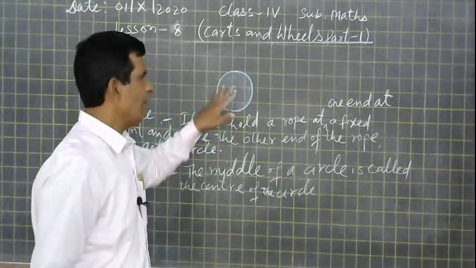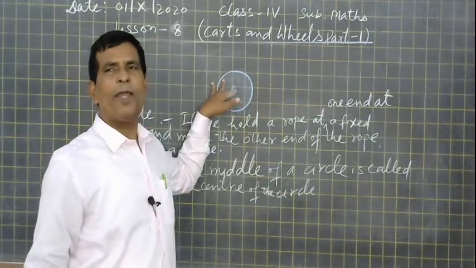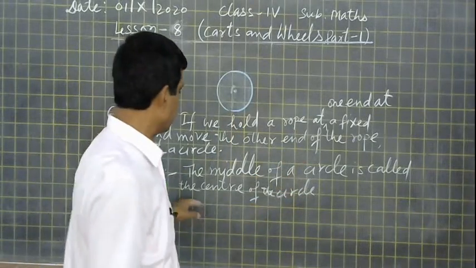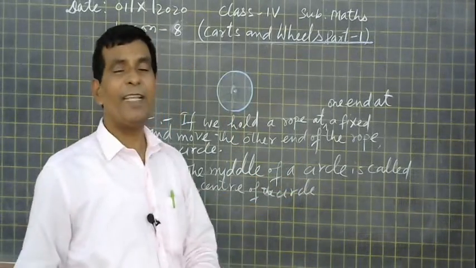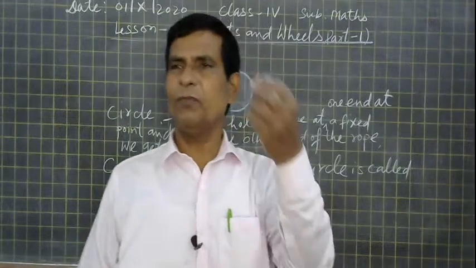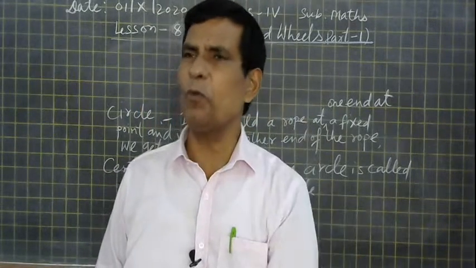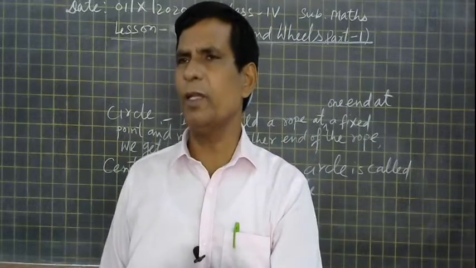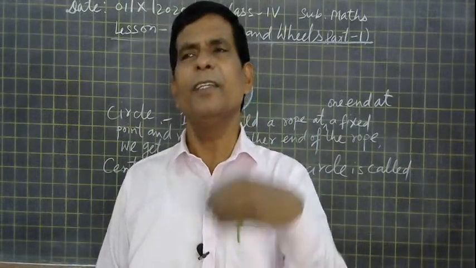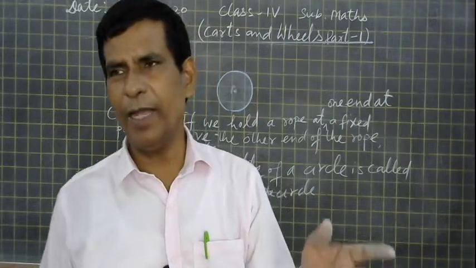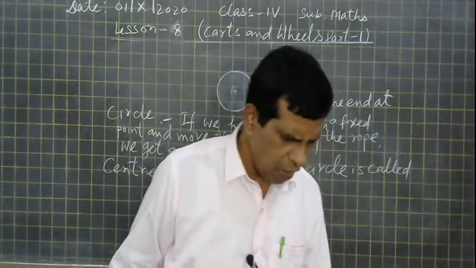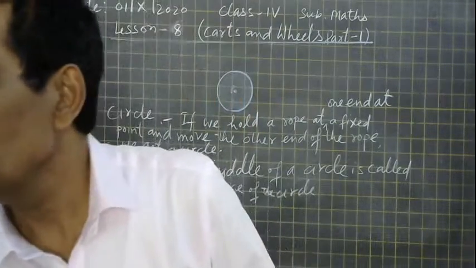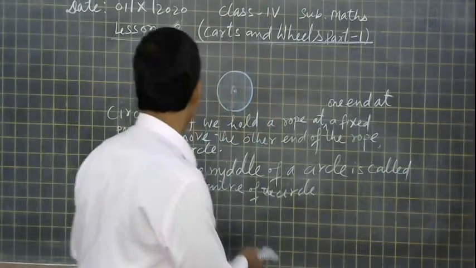So what is the middle point? That middle point is called the center of the circle. And you may say that the fixed point at which we hold the rope to draw a circle is called the center of the circle. Now another thing is there, I want to tell you some more.